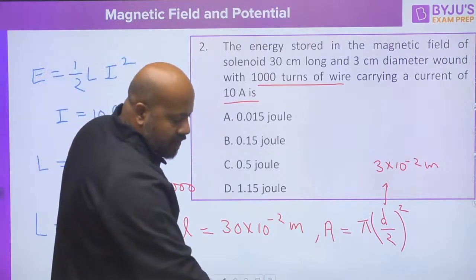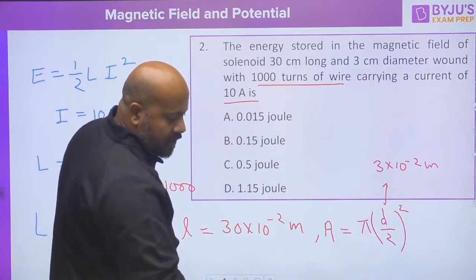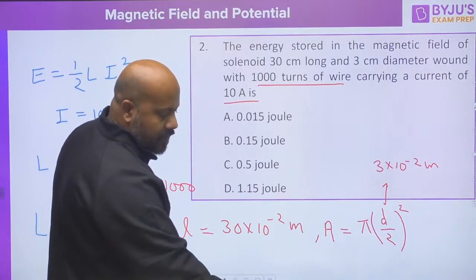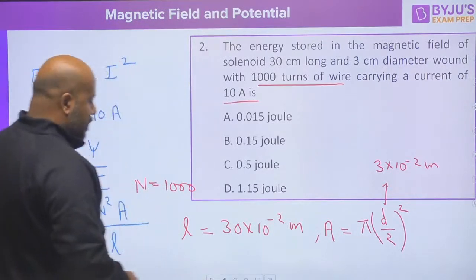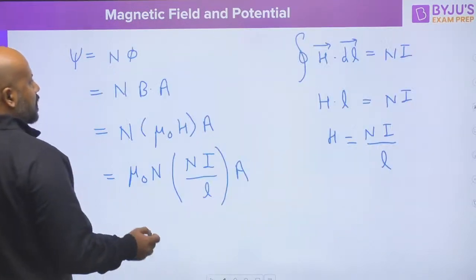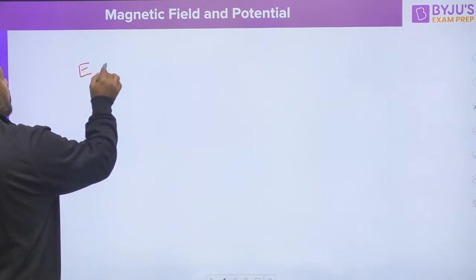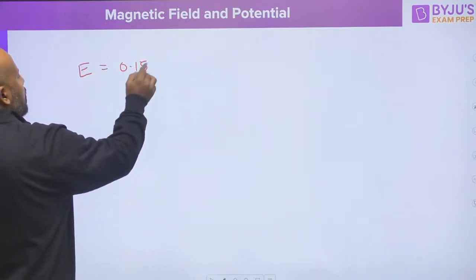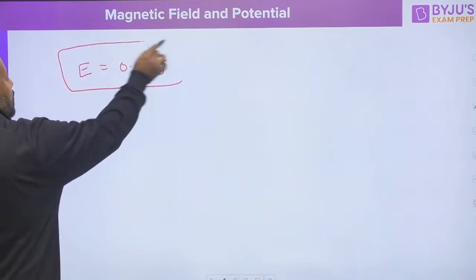So if you put these values, you must be getting the final answer as 0.15 joules. 0.15 joules is going to be the energy stored in the coil.